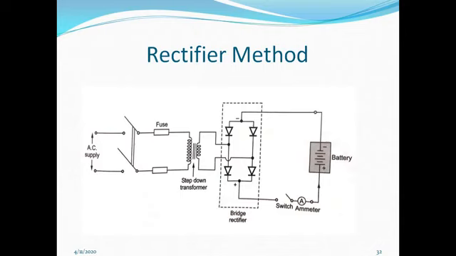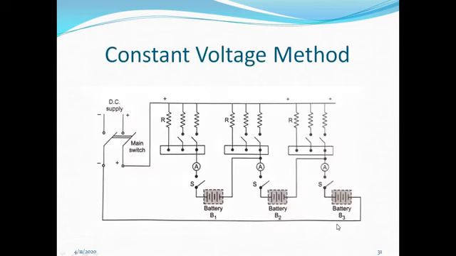In this particular type of method, as they are connected in parallel, voltage across each battery is same, but the charging current varies according to the state of the charge of each battery. And at the end, when the battery is fully charged, the voltage across the battery is equal to the voltage of the bus bar. This is the constant voltage method.